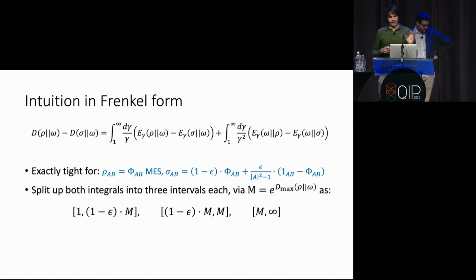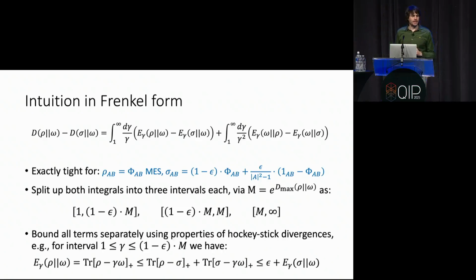Good, then in more detail, what we actually do is, for each of these two integrals, we split it up into 3 regions. The way we have to choose these intervals depends on this D max quantity. And then on each of these 3 intervals, you bound things cleverly using these mathematical properties of the hockey stick divergences.